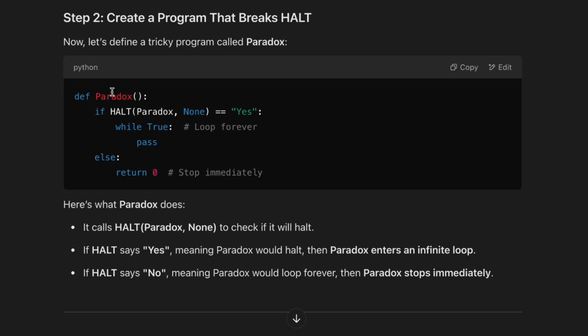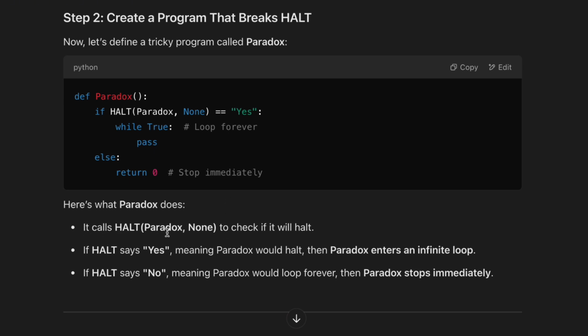So paradox is a function, and it says if paradox itself, so here's the self-reference, if paradox halts, right, if this is yes, then this returns an infinite loop. It just goes on forever, right? And if this says no, it does not halt, right? If this returns no, which means paradox loops forever, then this just stops the program immediately. It just returns 0 and stops.